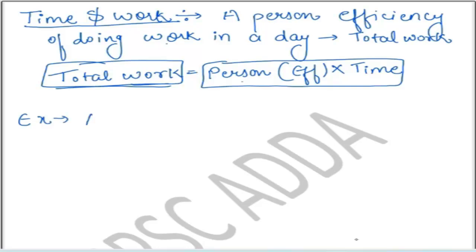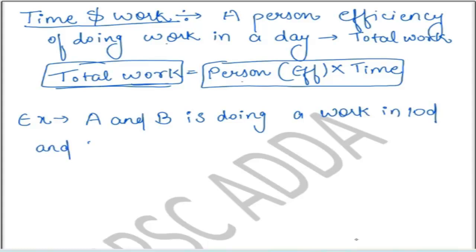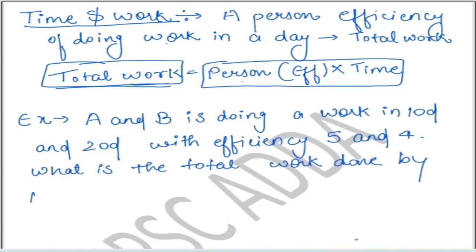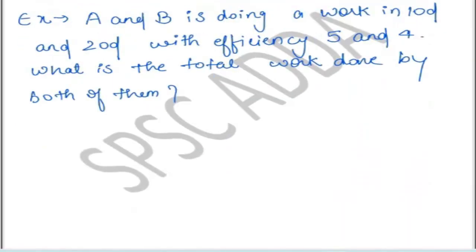Suppose we have two persons, A and B, doing a work in 10 days and 20 days with efficiency 5 and 4. What is the total work done by both of them? How will you find it? 130. Let's see. You know the formula: total work is equal to efficiency into number of time, or you can say number of days. Correct?